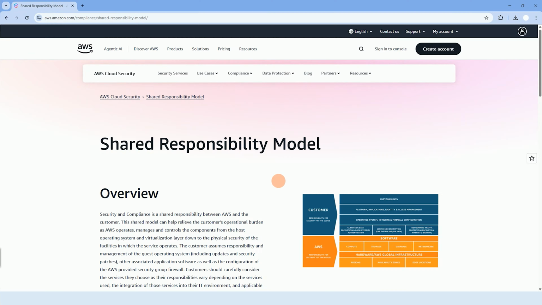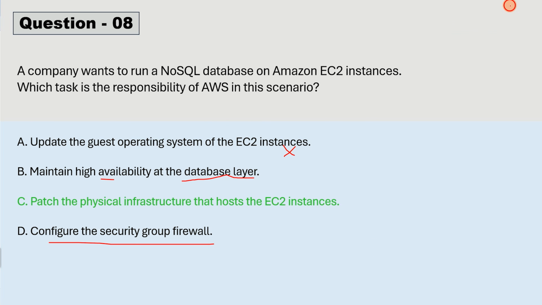Let me just show you. So you can see the shared responsibility model here. Here are the responsibilities of the customer. Here are the responsibilities of AWS. So customer data, platform, application, identity management, operating system, network and firewall configuration. All these things are clearly mentioned in customer responsibility. So that's why we can clearly say in this question what is the responsibility of the customer and what is the responsibility of AWS. So now let's move towards our next question, that is question number 9.